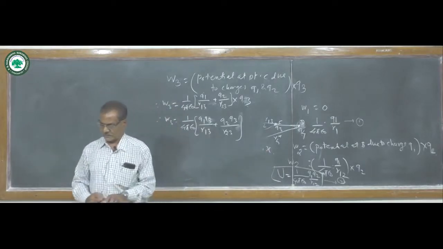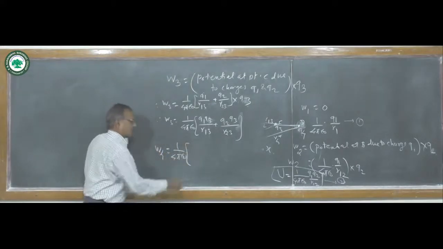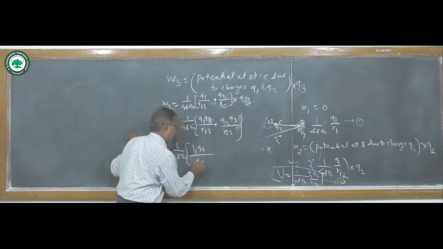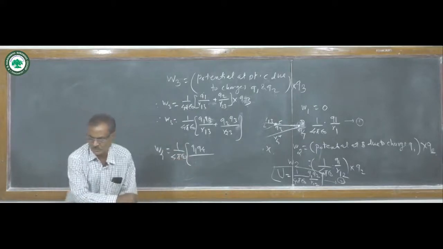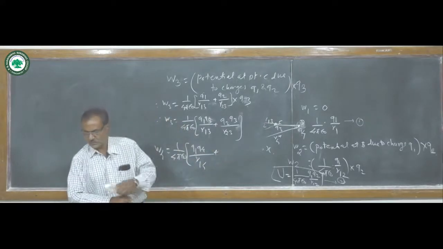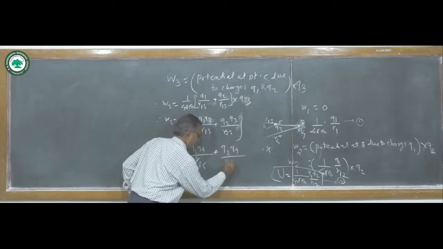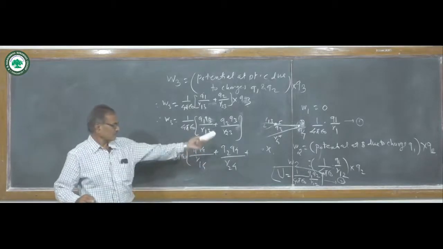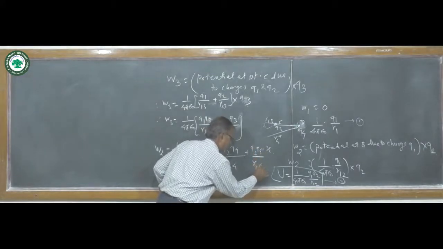So we can find out the work done W4 equals 1 upon 4 pi epsilon naught, a constant, times charges Q1 into Q4 and their distance is R14, plus another charge Q2 and Q4 divided by distance R24, plus the third charge, suppose Q3, Q4, distance is R34, and so on.